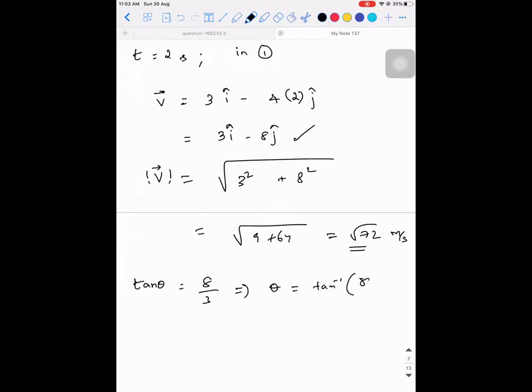Sir, should we find out the value of tan? No need, you can leave it like this. Tan inverse 8 by 3. When the concept of log book and all comes, that time you can learn it. No issue. You can see tan theta is equal to 8 by 3. This you can leave it. About inverse, you learn next year in your maths. Okay. So tan inverse of 8 by 3, you can leave it. Is this clear?